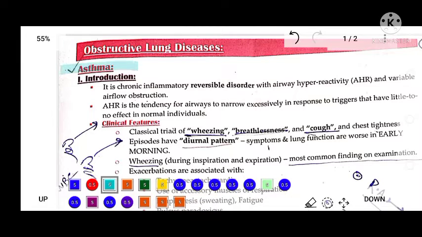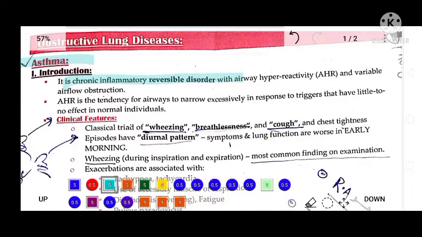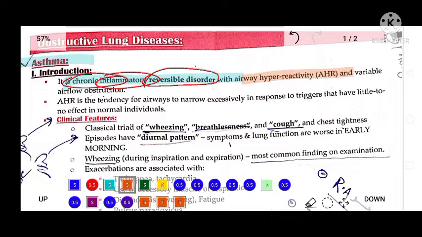Okay, so another topic is asthma. Asthma is defined as a chronic inflammatory reversible disorder. Chronic inflammatory and reversible disorder means it is reversible within a very short span of time with the help of inhalers. It can be reversed, and it is airway hyperreactivity caused by obstruction in airway outflow.